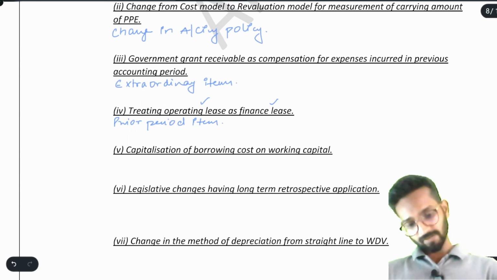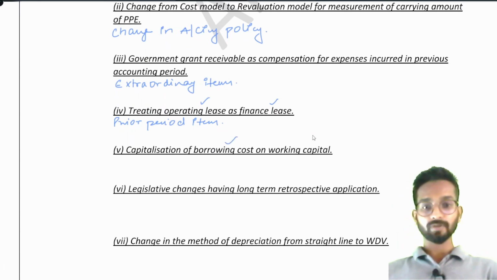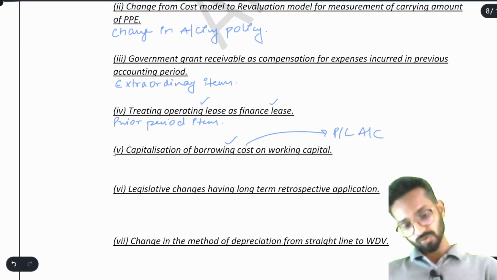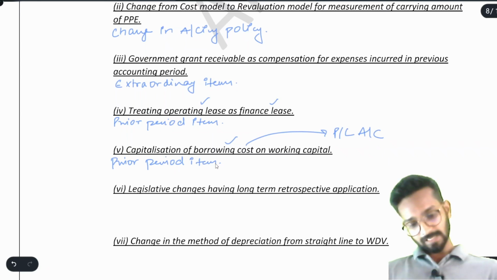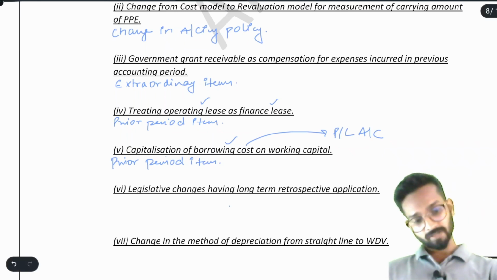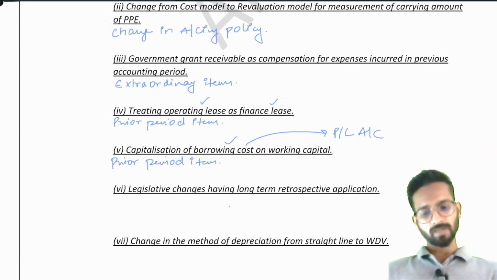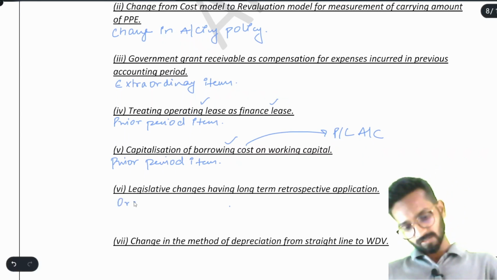Okay. Point number 5 we have is capitalization of borrowing cost on working capital. See, you can never capitalize the borrowing cost on working capital. You always have to transfer this to profit and loss account. So this is also your prior period item. Now, point number 6 is legislative changes having long-term retrospective application. Whenever there is retrospective application, legislative changes means some law has been passed, some act has been passed. So you will write here it is nothing but ordinary activity.